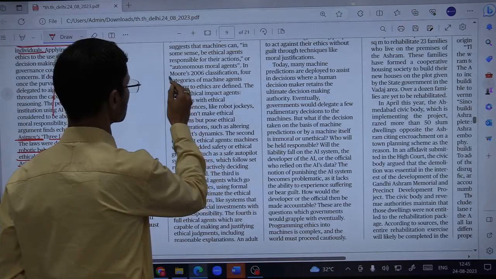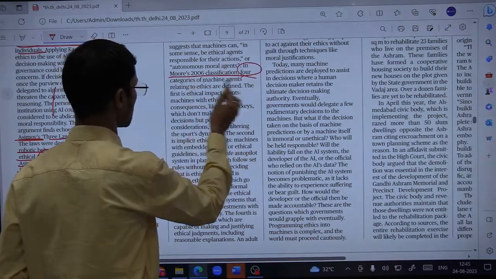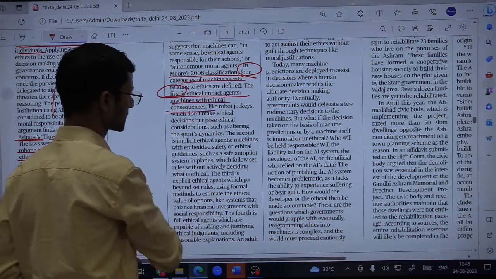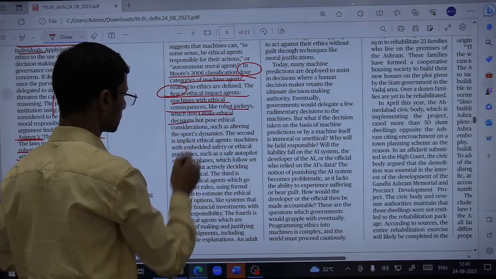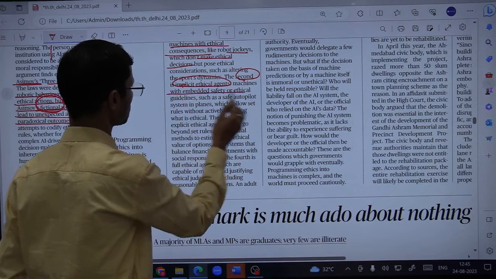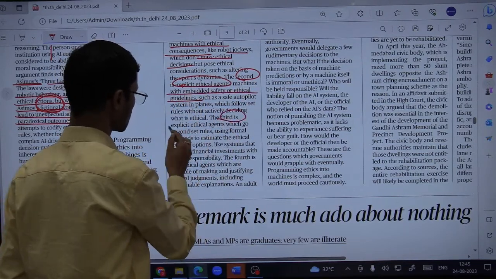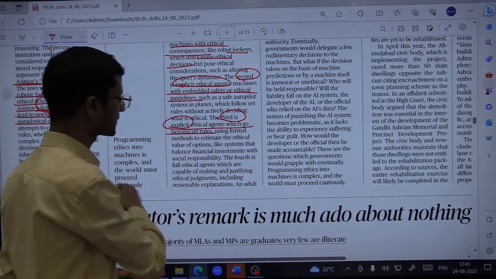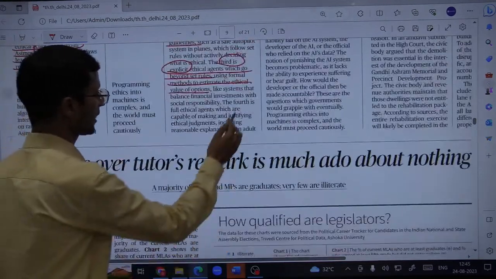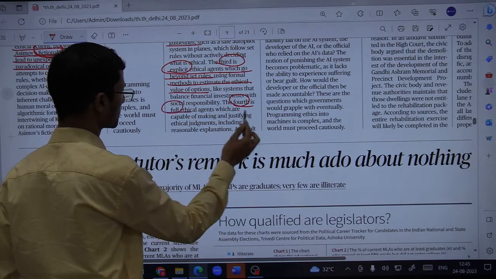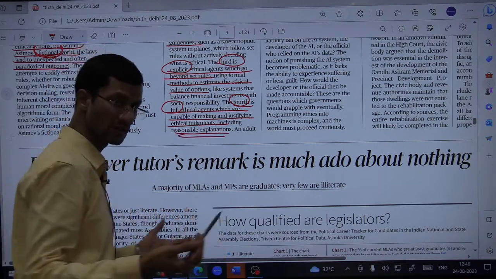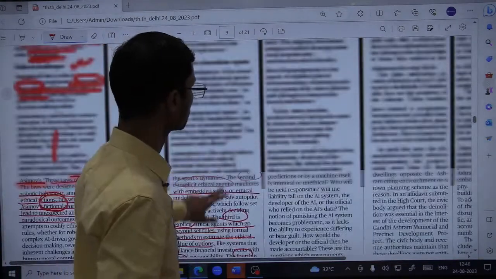From another Moor's 2006 classification, four categories of machine agents can be there. The first is ethical impact agents, machines with ethical consequences, like robot jockeys, which don't make ethical decisions. The second could be implicit ethical agents, machines with embedded safety or ethical guidelines. The third is explicit ethical agents, which go beyond set rules, using formal methods to estimate the ethical value of options. And the fourth one is full ethical agents, which are capable of making and justifying ethical judgments, including reasonable explanations, like human adults, or a mature person.